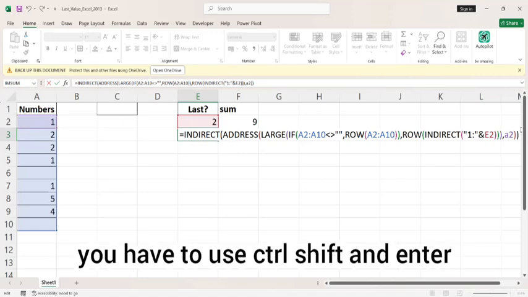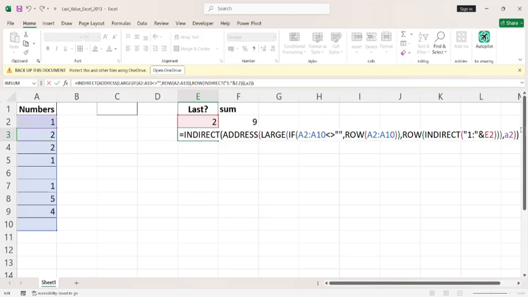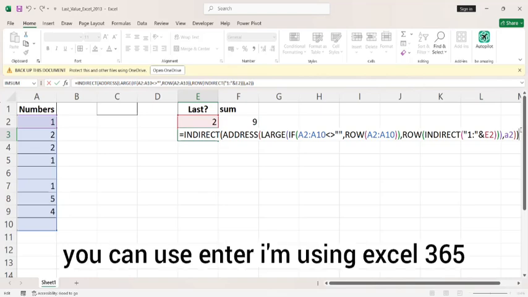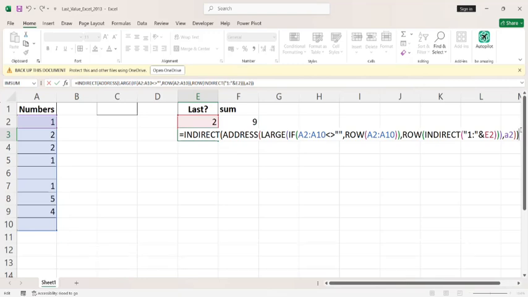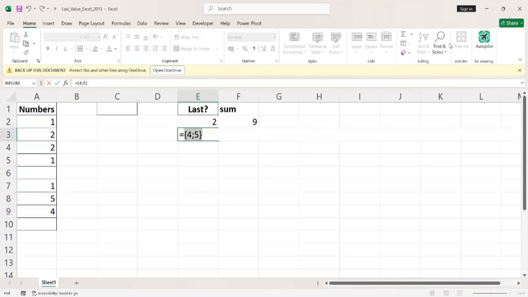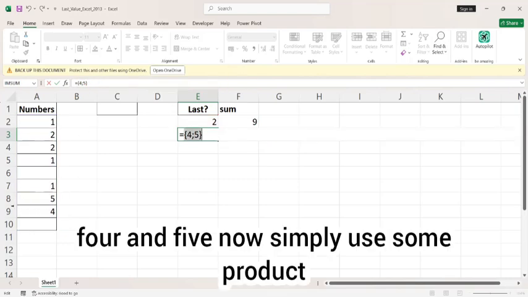You have to use Control Shift and Enter for Excel 2010, and after 2010, you can use Enter. I'm using Excel 365, guys. Now, F9, 4 and 5.